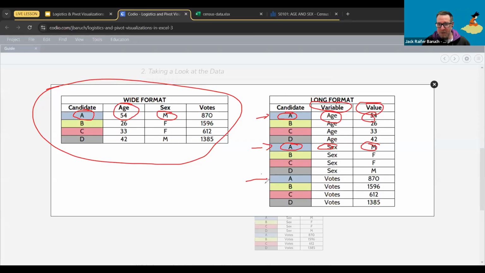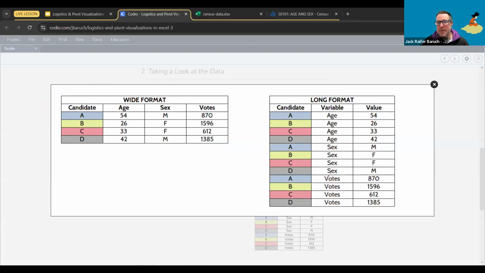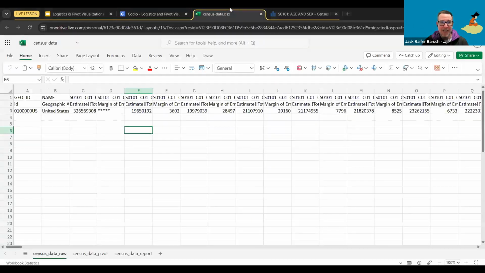And then on this row we have votes, 870. So as you can see, it is still a perfectly valid format, but it's confusing, because we have different rows for the same person on different variables. And this is exactly what's happening with our data over here.